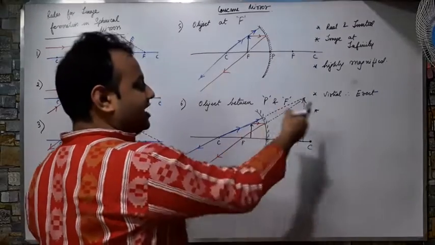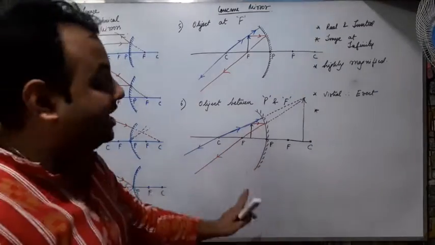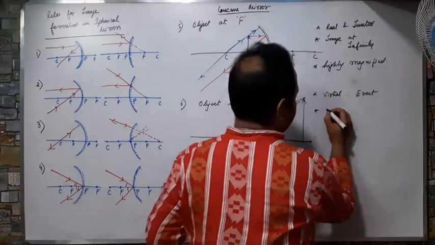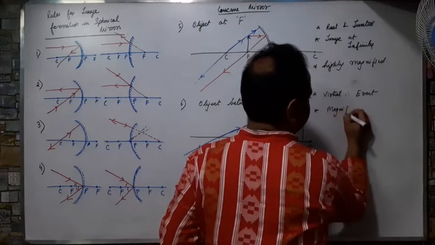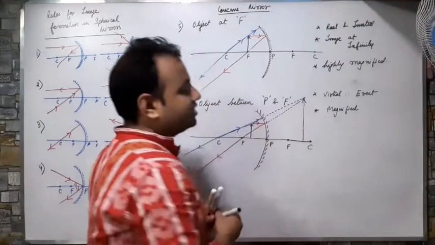What is the second property? Sir, the image is enlarged. Even though it is virtual, the image is bigger. The image is magnified or enlarged. And what is the third property?